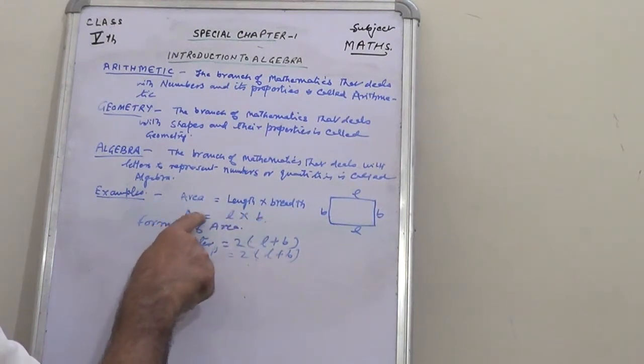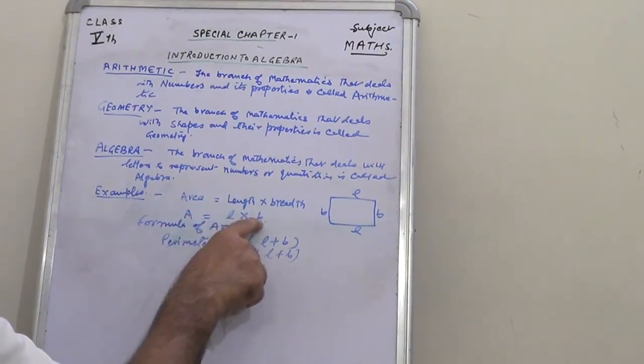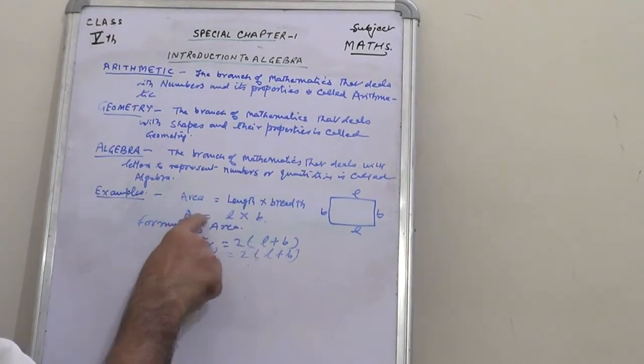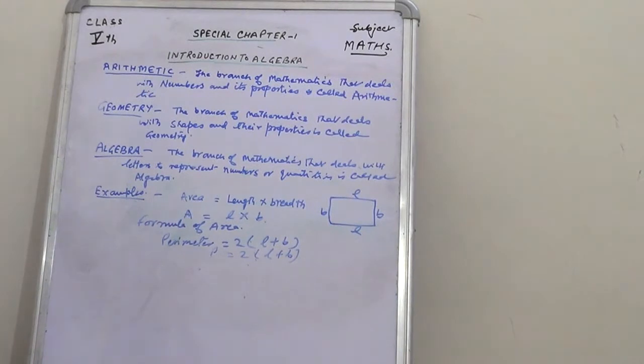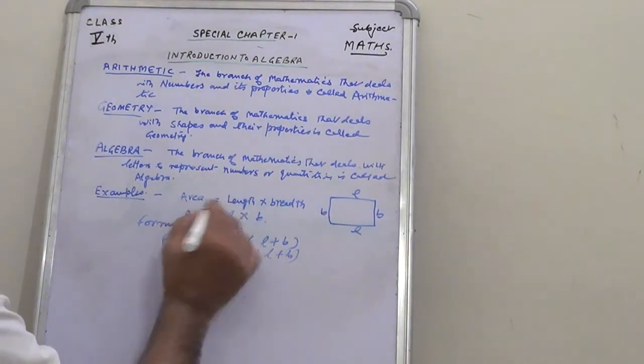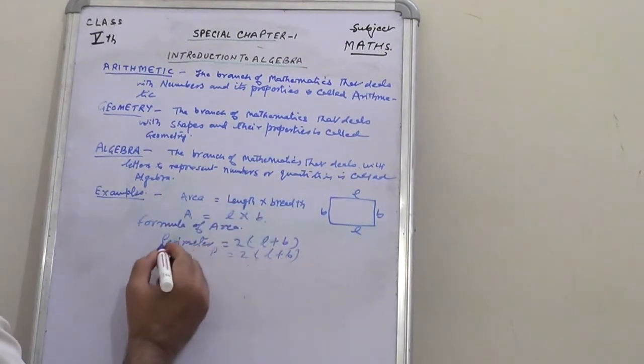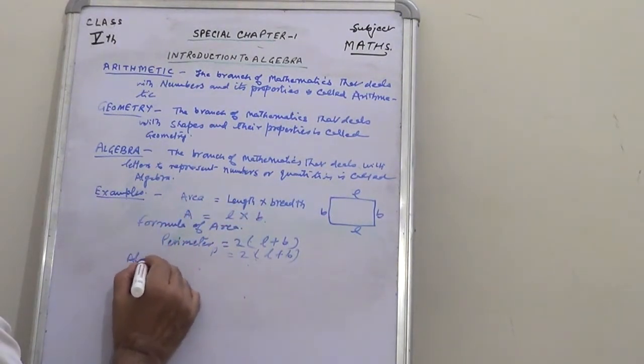We are representing all the formulas in the form of letters: A for area, L for length, B for breadth. Expressions like this, given in these formulas, are called algebraic expressions.